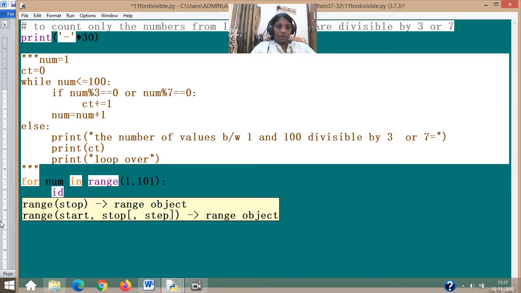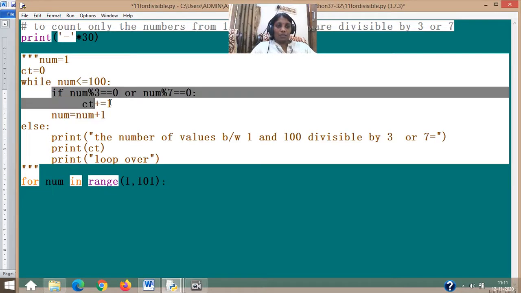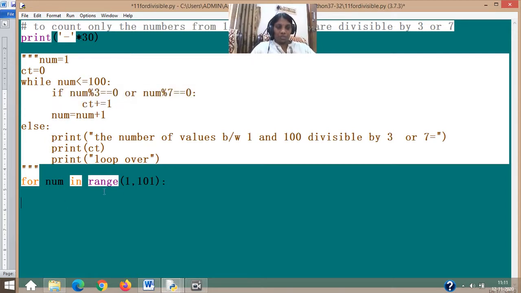Then the same condition. If I want, I can just copy paste now from there because we need this. If you want, you can print also, depending upon the situation. Keep your cursor here, press this one, so that's done. I can also print num, depends upon what my situation is.